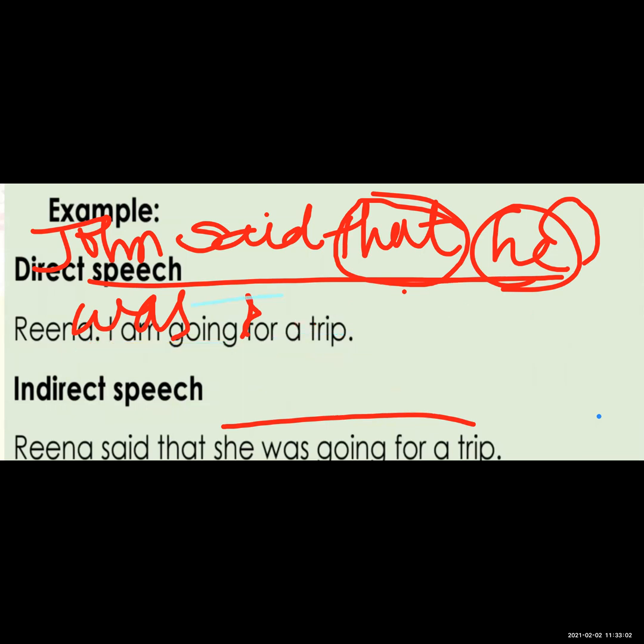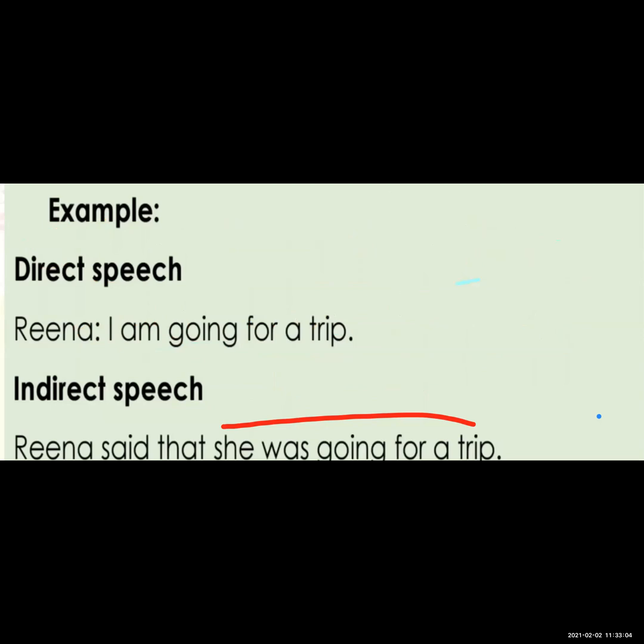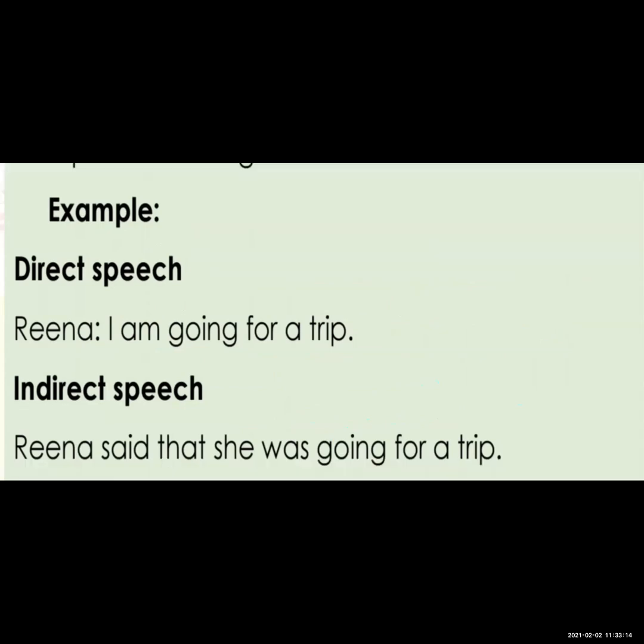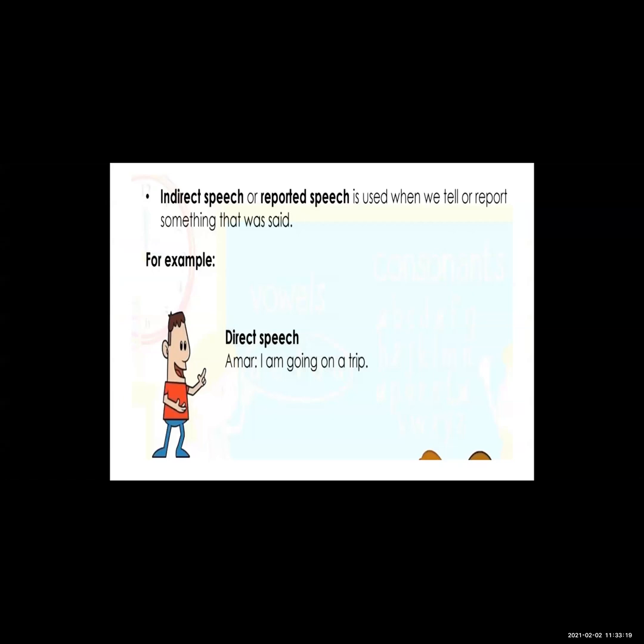So what is direct speech? Direct speech means the exact words of the speaker, and indirect speech means not the exact words of the speaker. Okay, now see where we use indirect speech. Indirect speech or reported speech is used when we tell or report something that was said. Okay, means when someone tells something, at that time this is indirect speech.